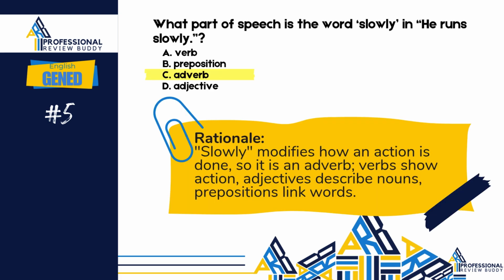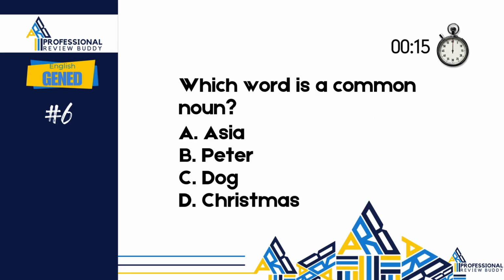What part of speech is the word slowly in "He runs slowly"? Slowly modifies how an action is done, so it is an adverb. Verbs show action, adjectives describe nouns, prepositions link words.